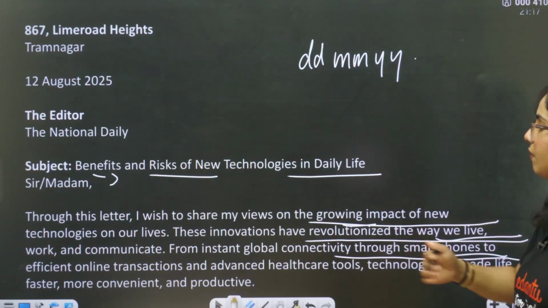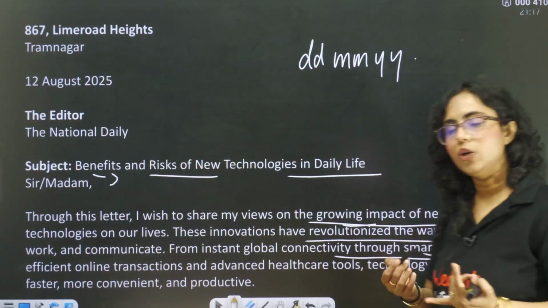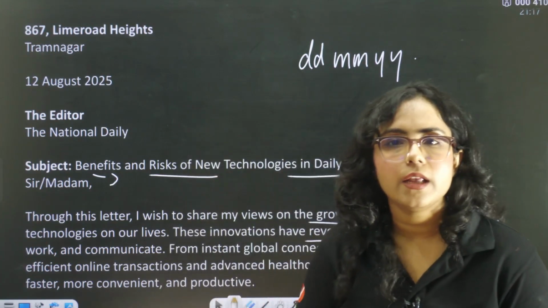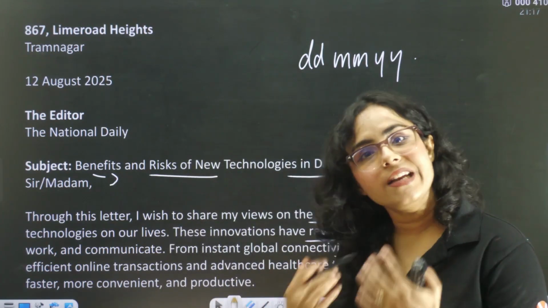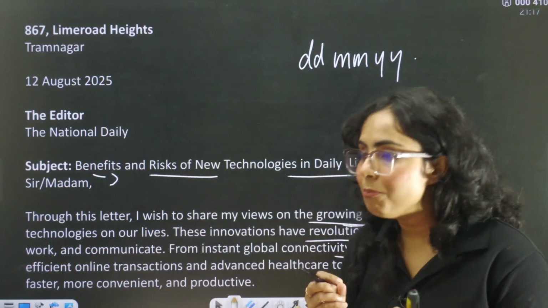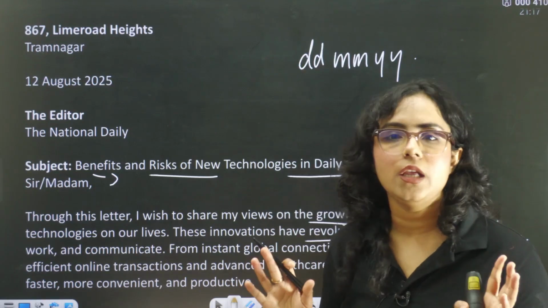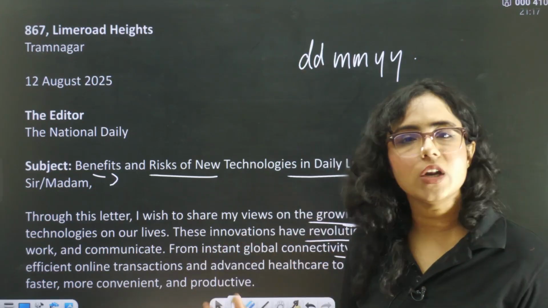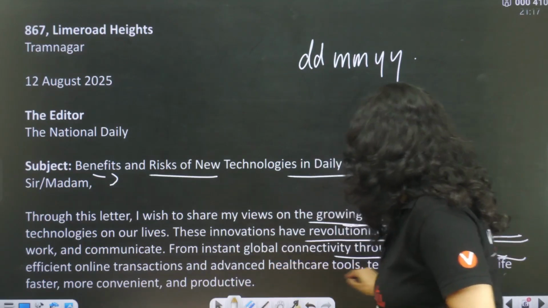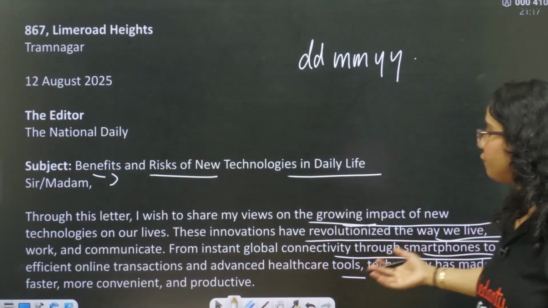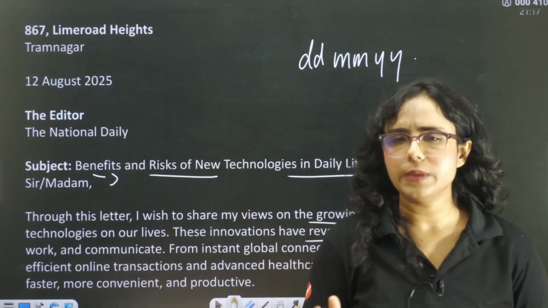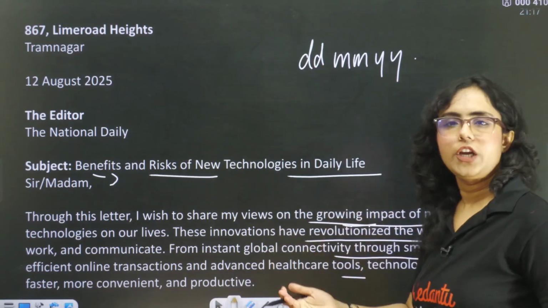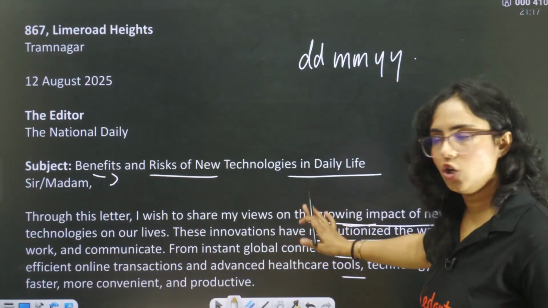Through smartphones to efficient online transactions, we can do payments anytime, right? From anywhere, for anyone. We can buy anything from anywhere, from anyone. We can order anything because of these online payments. And advanced healthcare tools, technology has made life faster, more convenient and productive. That's completely fine. You can easily write this, and this is basically the benefit. These are all the benefits of technology.